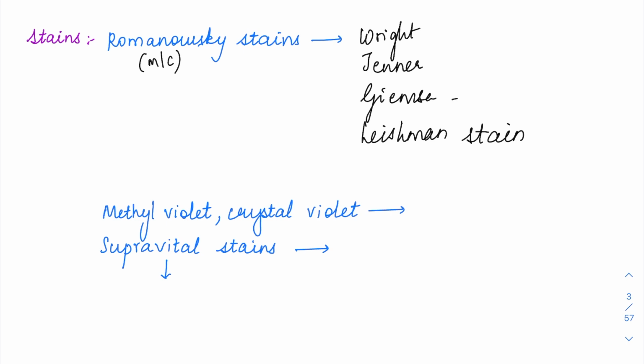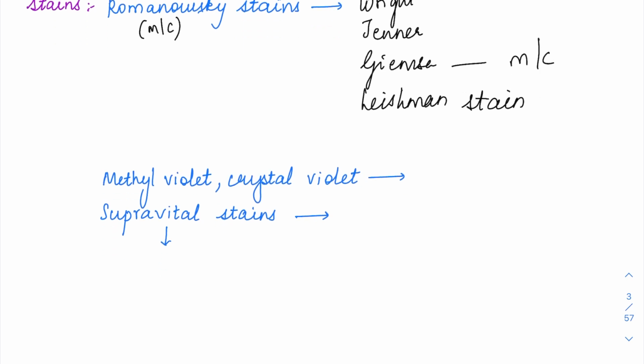So under this, the Giemsa stain is the most common stain which is being used. But the Leishman stain is going to give much clearer nuclear details. So the cellular details are going to be much clearer with Leishman stain. So in bone marrow biopsy or bone marrow aspirate, Leishman stain is quite preferred. And also fixation is going to be a simultaneous step in the Leishman stain, because the stain itself is going to contain the methanol fixative. So for Leishman stain, the stain itself contains methanol, so you don't have to separately fix the smear and then do the staining. So Leishman stain is kind of better also.